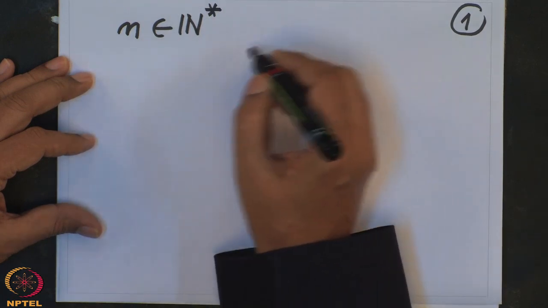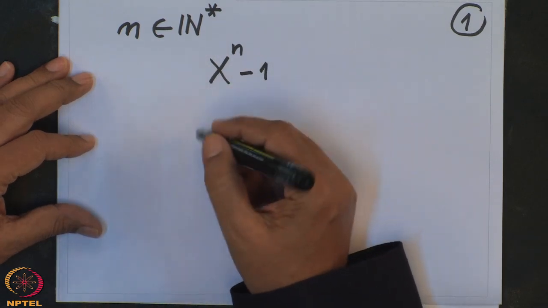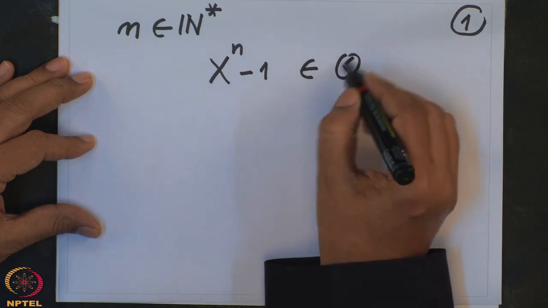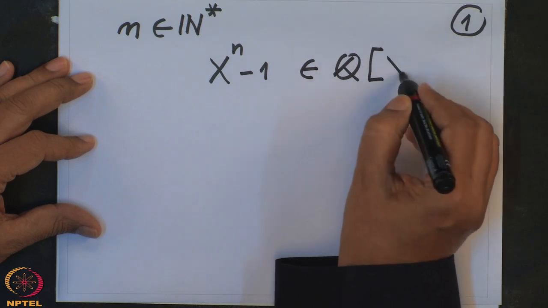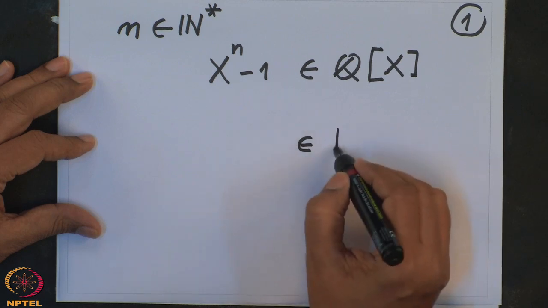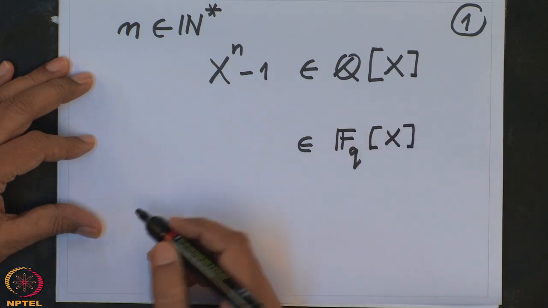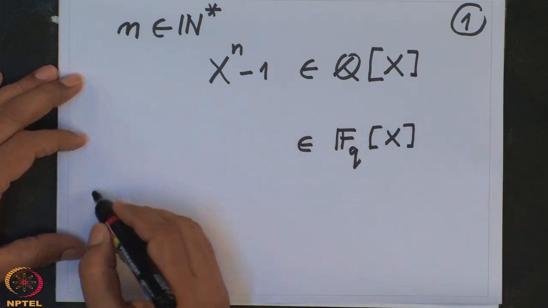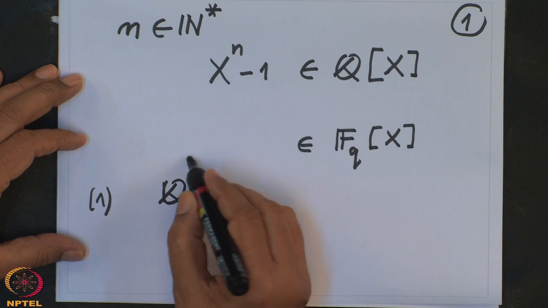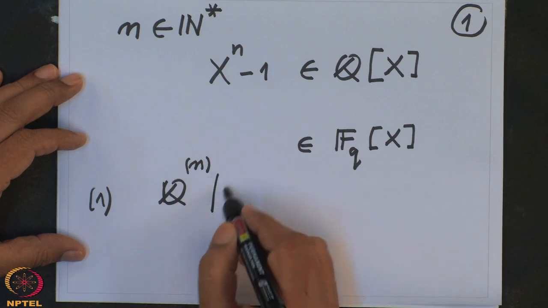we were studying the roots of the equation x^n - 1. So we have two cases: either characteristic zero, that is, think of this as a polynomial in Q[x], that was case 1, or think of this polynomial in the finite field with q elements. In the first case, the splitting field, which I have denoted by Q(ζ_n), is a splitting field of this polynomial over Q.